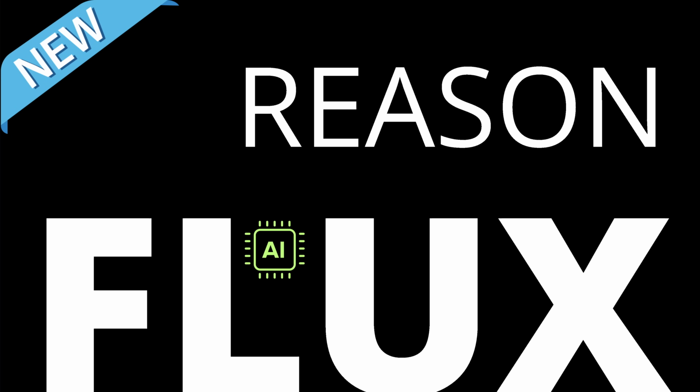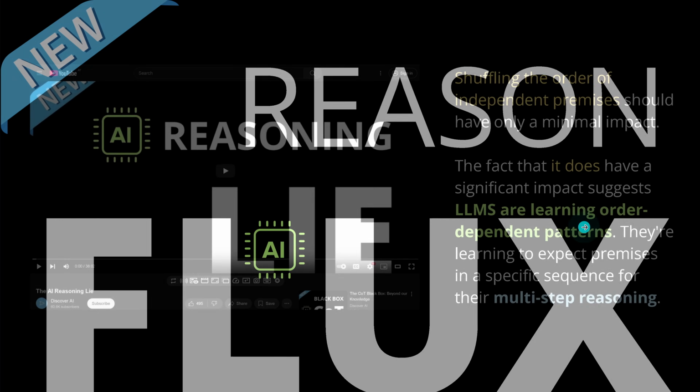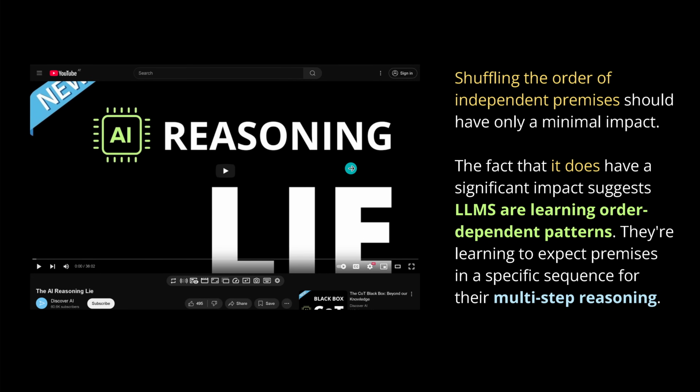Today, one simple question. Do I learn fast enough? Let me explain. In this video, we found out that shuffling the order of independent premises should have only a minimal impact because in logic we have the commutativity law. However, we found out that it does have a significant effect, and we deduced that LLMs are learning order-dependent patterns in their multi-step reasoning path.